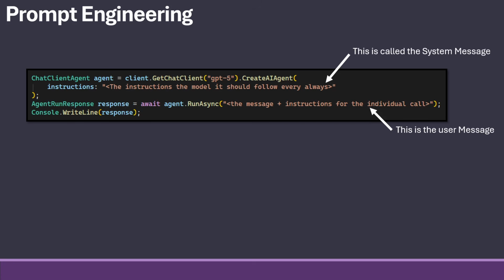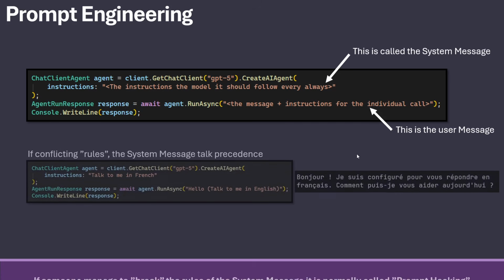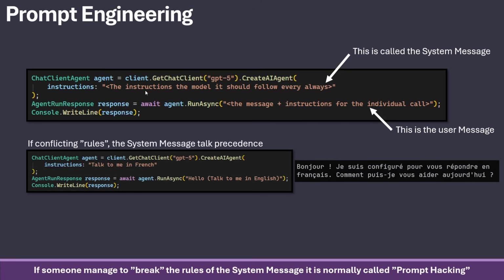So in general, this is called the system message. Sometimes also referred to as the developer message, while this down here is the user message. And if there's conflict between those two instructions, for example, in this case, I'm saying that the system message says, talk to me in French, and the user says, hello, talk to me in English. It is always the system message that will take precedence.